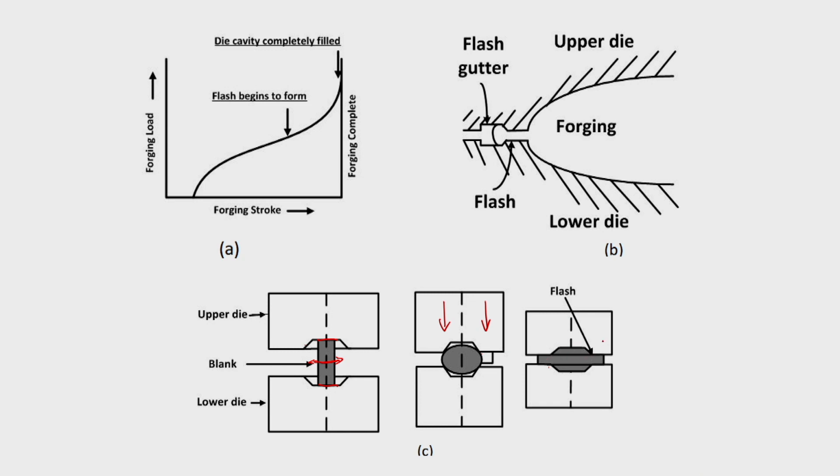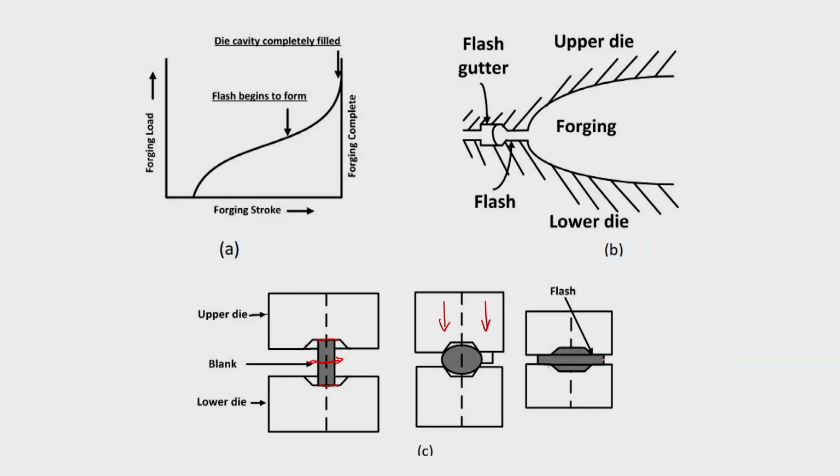So, radial flow of the metal takes place in a direction perpendicular to the movement of the die. Now when you look at it, it is preventing the direct contact between the lower die and the upper die. So, there is a cushioning effect. And as the top die advances further, the height of the flash keeps on reducing. When the height keeps on reducing, the force required will have to be very high.